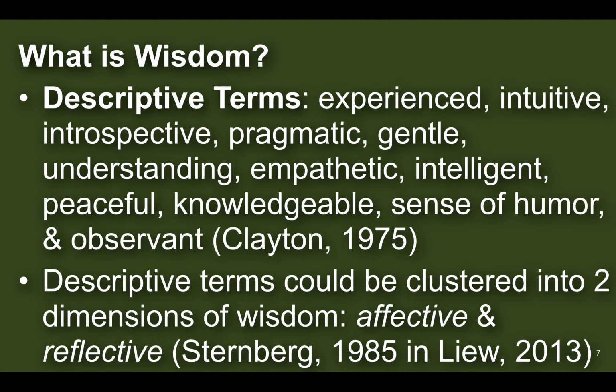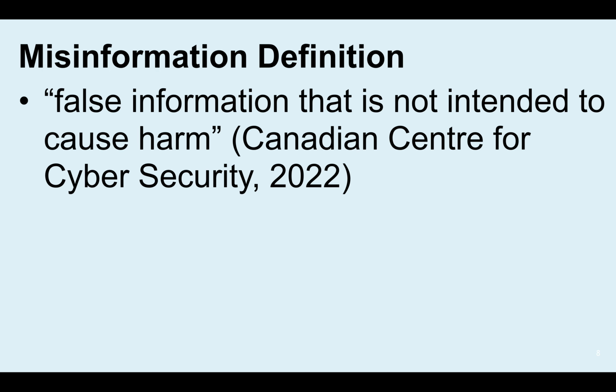What is wisdom? There are some descriptive terms that help to describe wisdom. Some of them would be experienced, intuitive, introspective, pragmatic, gentle, understanding, empathetic, intelligent, peaceful, knowledgeable, having a sense of humor, or observant. These descriptive terms can be clustered in two dimensions of what wisdom comprises: either the affective, kind of more emotional, and reflective, when you look back on something.